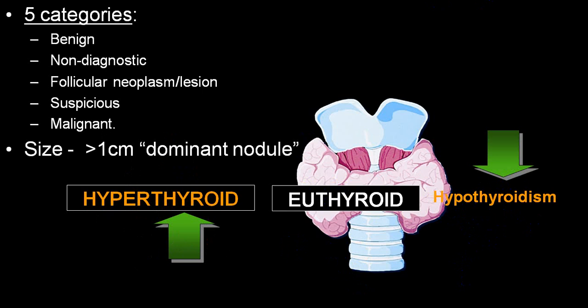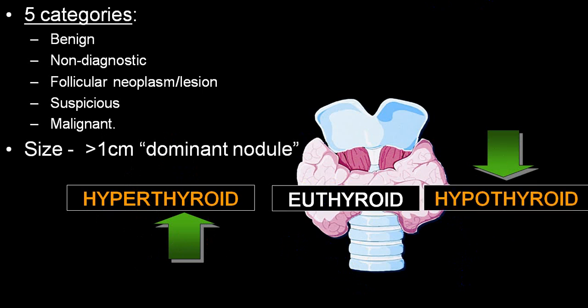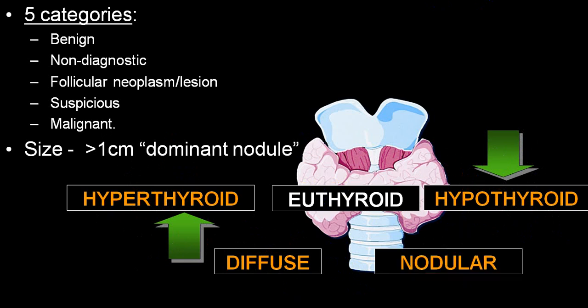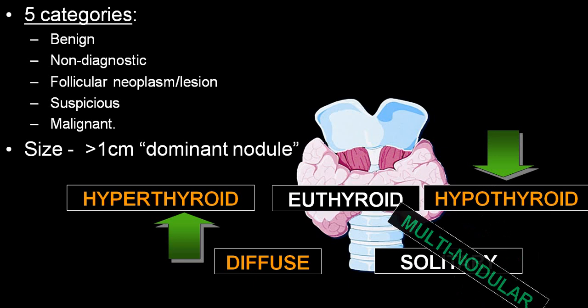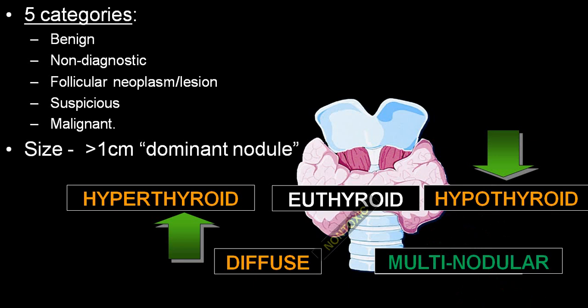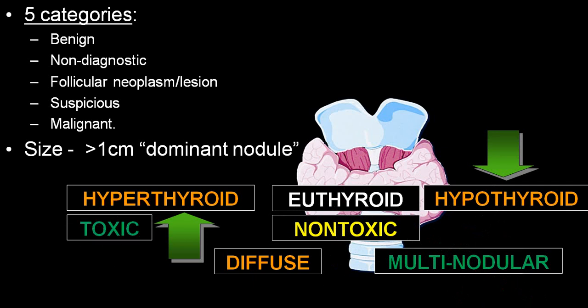Or we also call them toxic goiter. It can be diffuse, can be solitary nodule, or can be multinodular. So euthyroid is called non-toxic, hypothyroid toxic goiter.